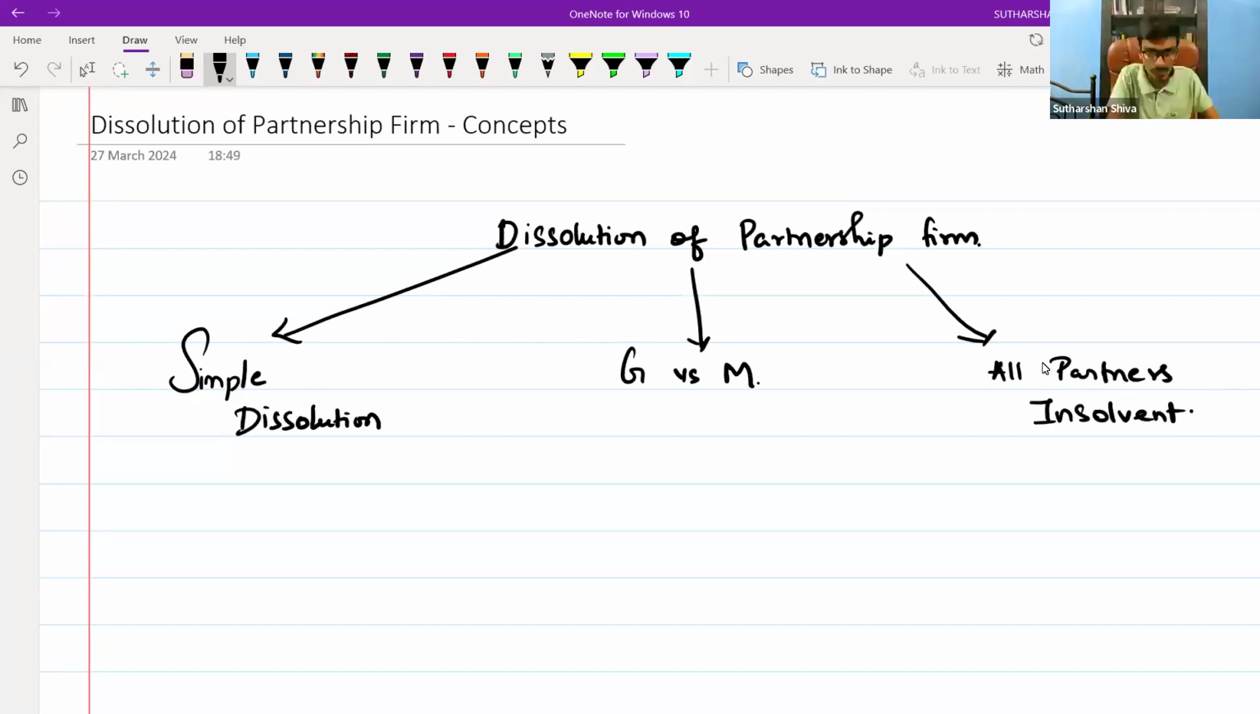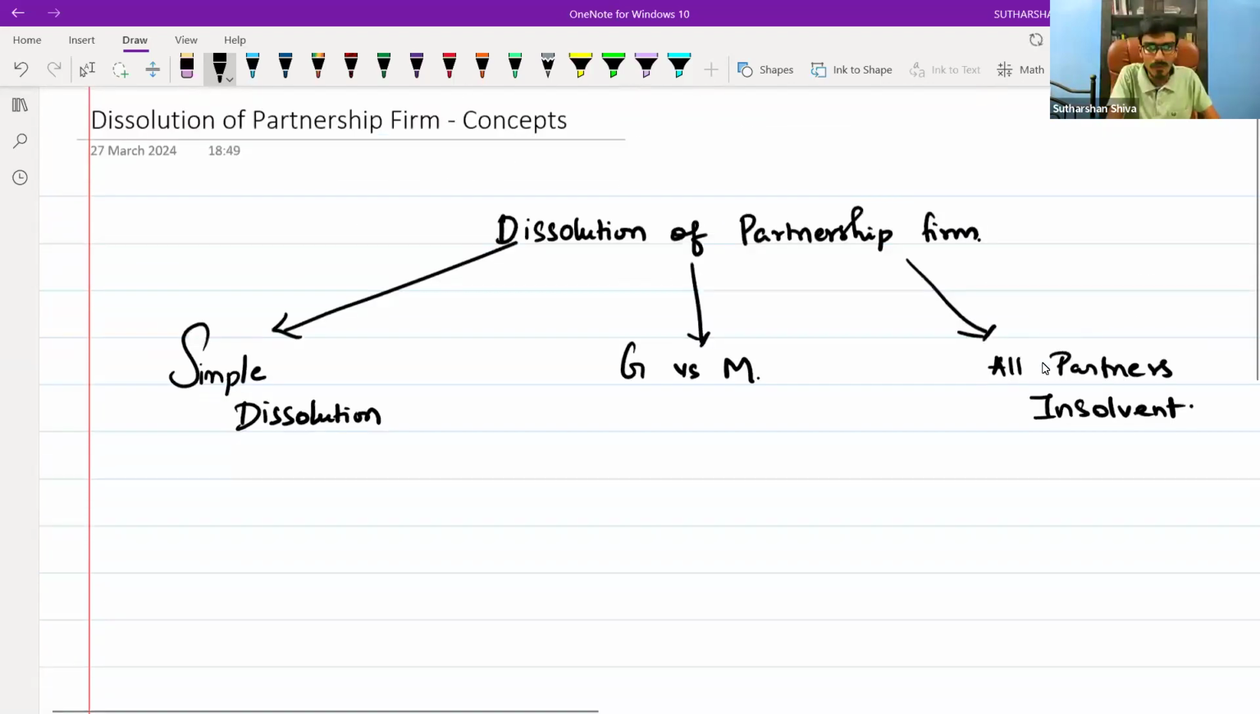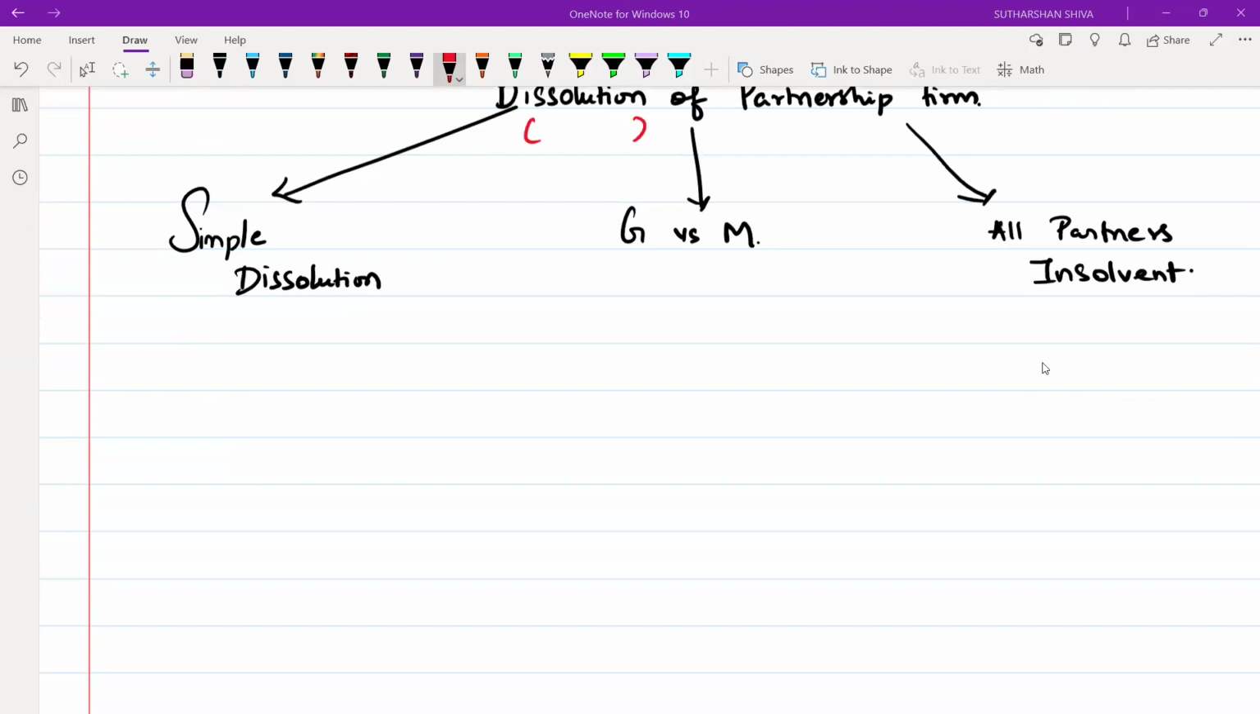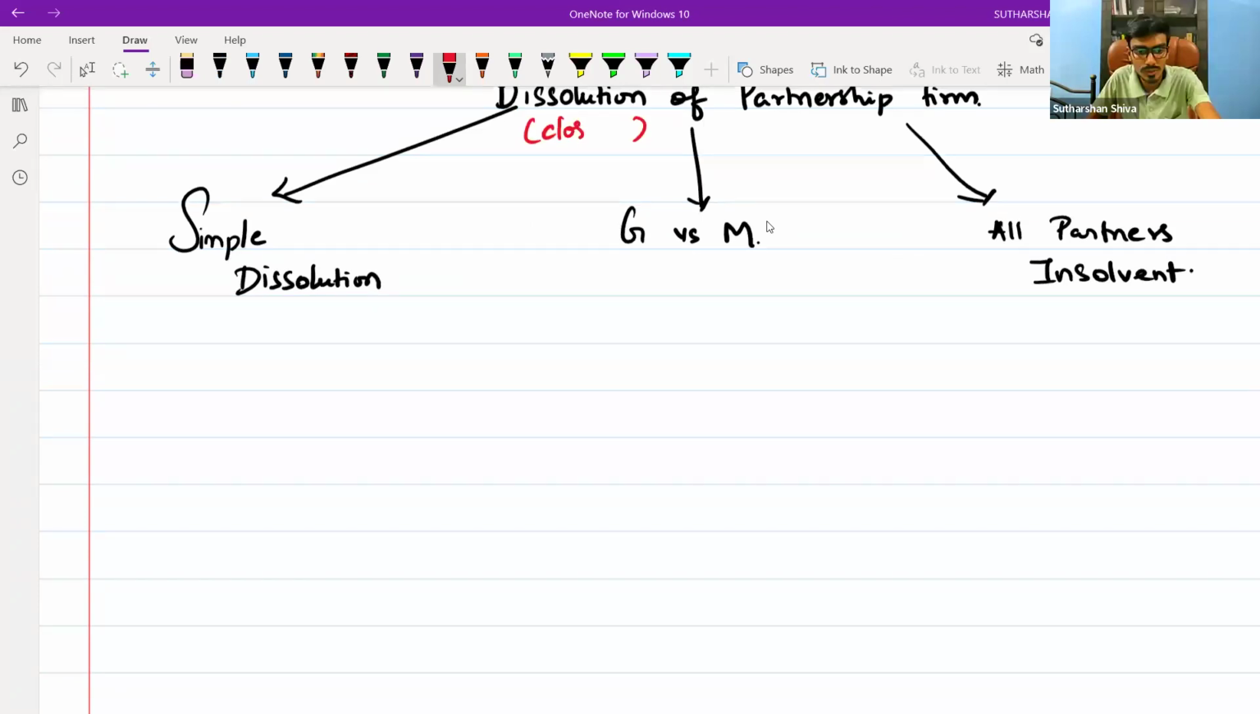Now, when we come across dissolution, what have we studied? Dissolution means what? I just want this to be an interactive session. Dissolution means what? Closing down the firm. The firm will not be able to continue. The firm is going to cease. Cease means the firm's business is going to stop.